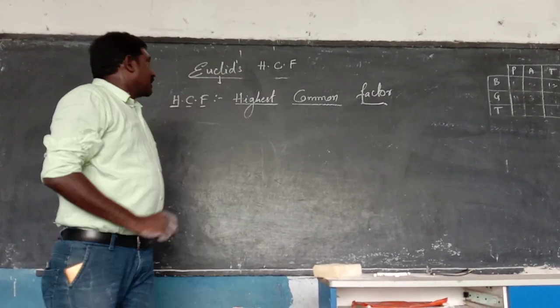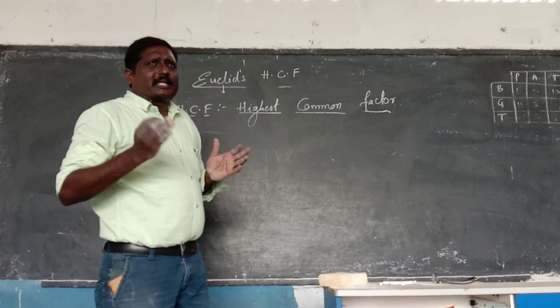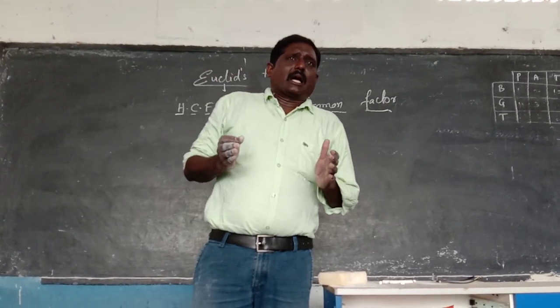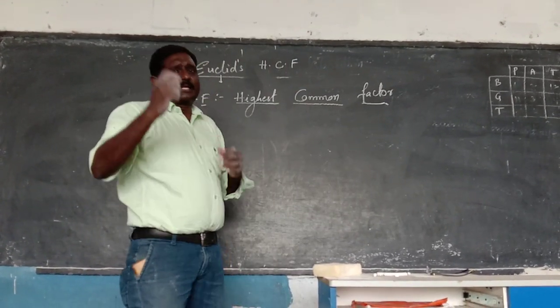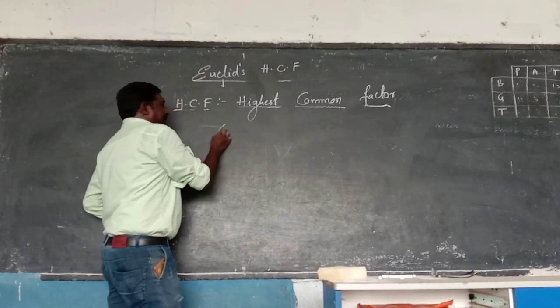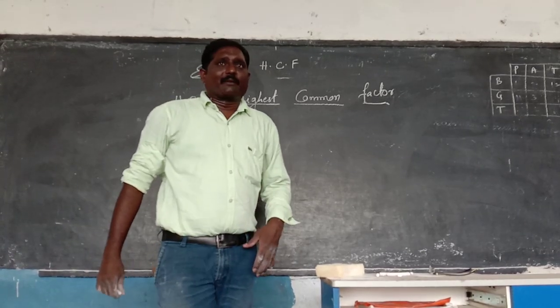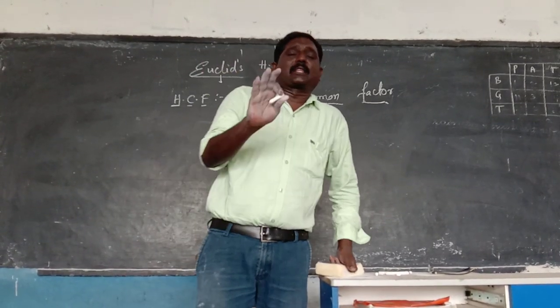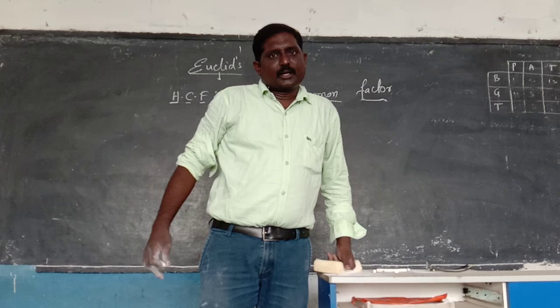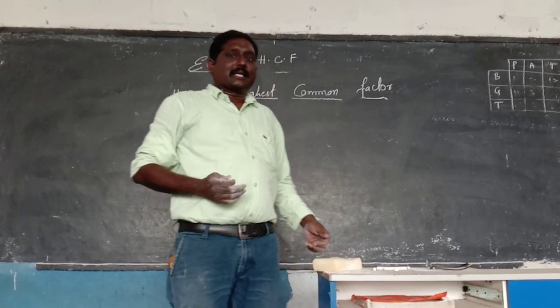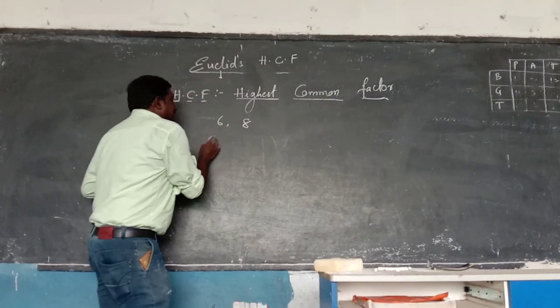So I will explain to you what is the meaning of HCF. Let us take one example. I am taking two numbers, that is 6 and 8. You know very well what is a factor. Factors are nothing but the divisors. What are the factors of 6?